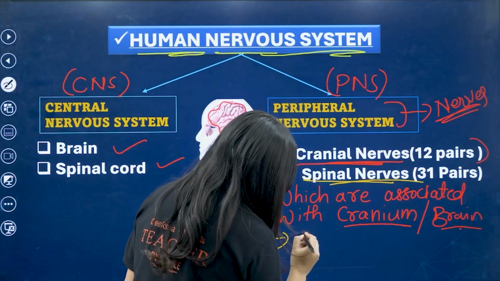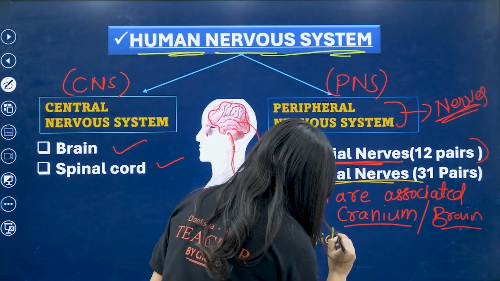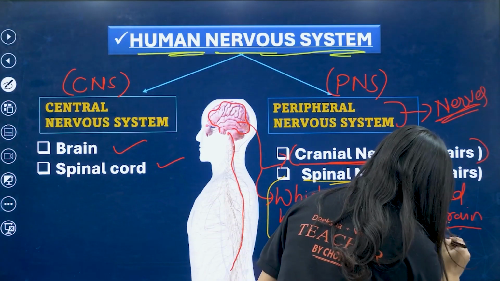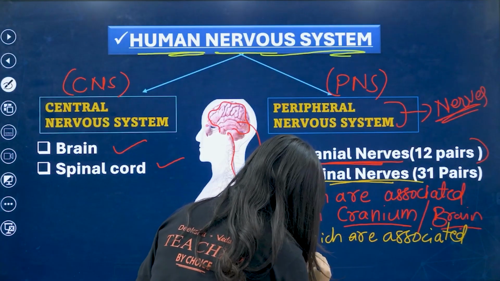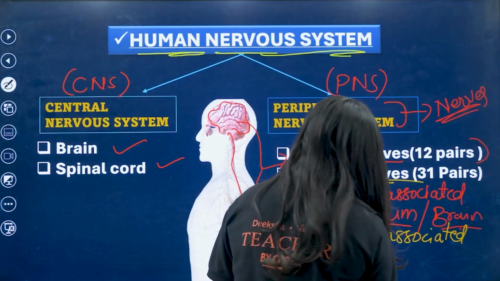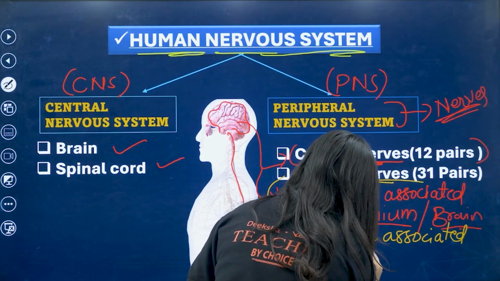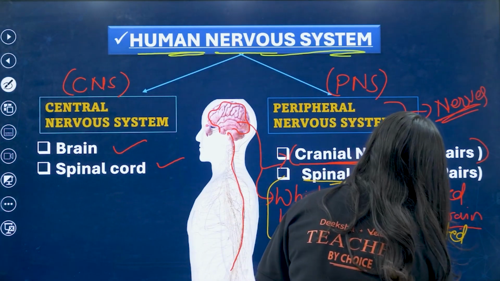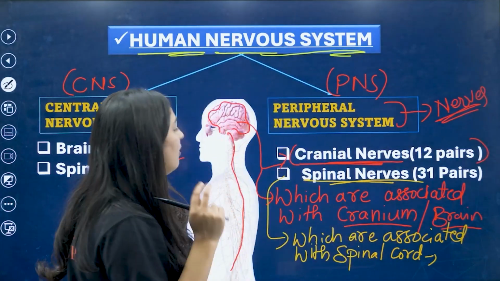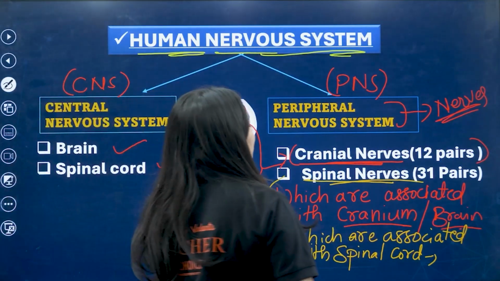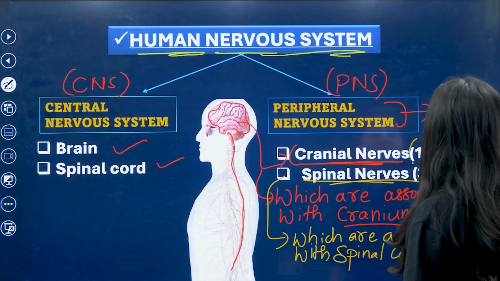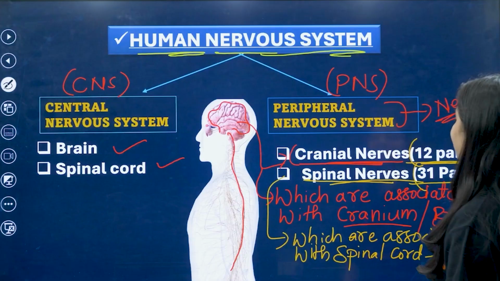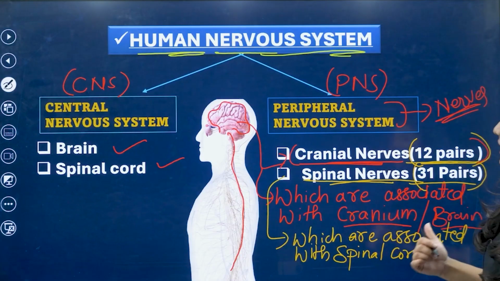Those which are associated with the spinal cord, so that kind of nerves we call spinal nerves. In cranial nerves we have 12 pairs of nerves, and 31 pairs of spinal nerves. I hope this is clear.